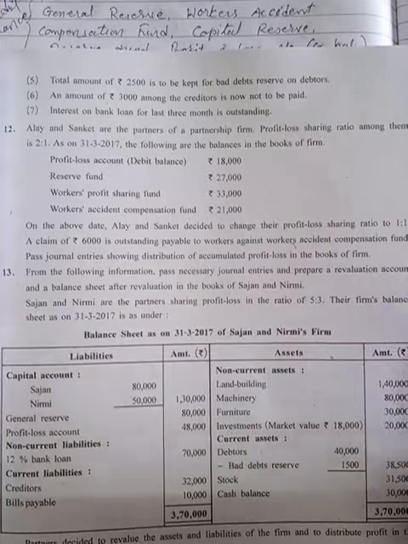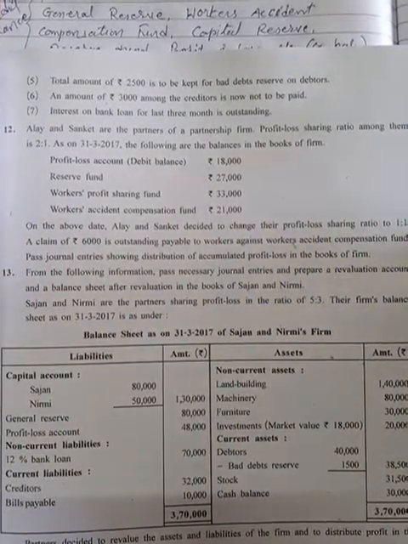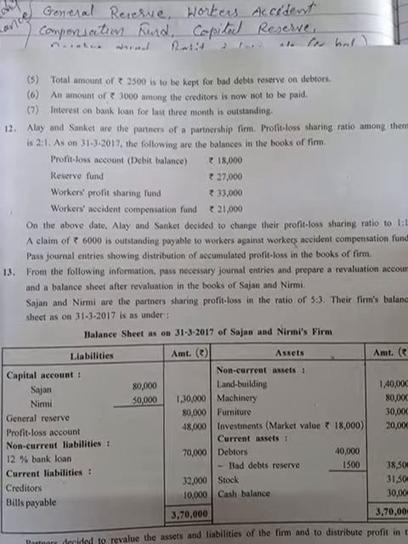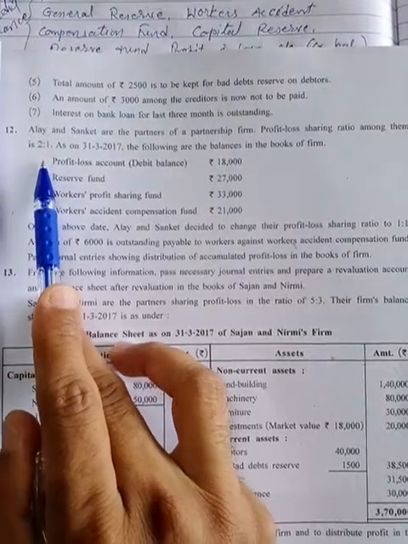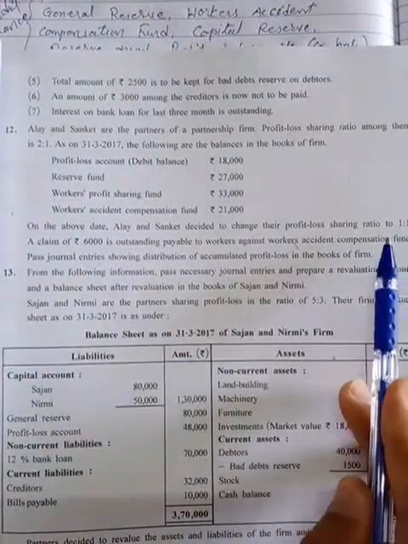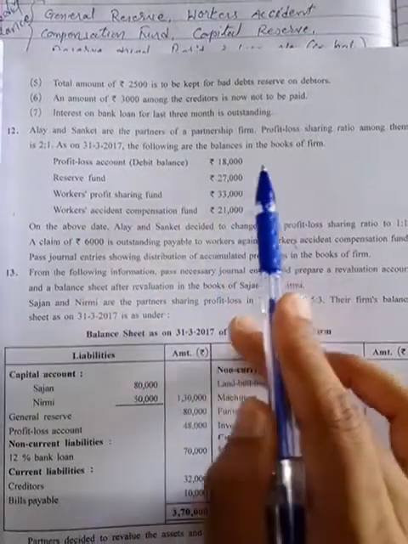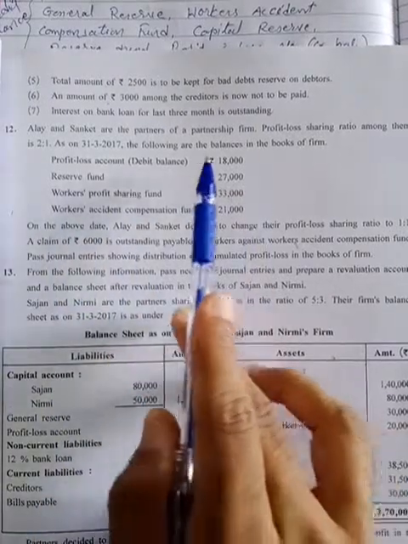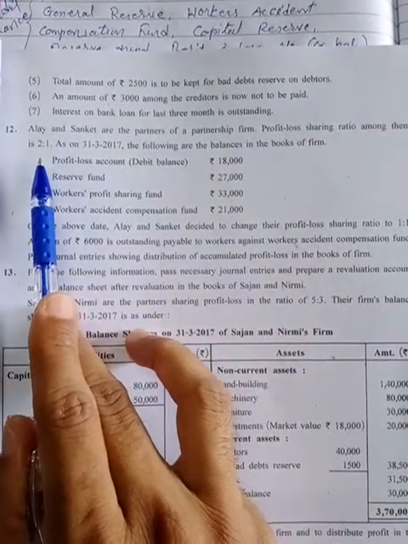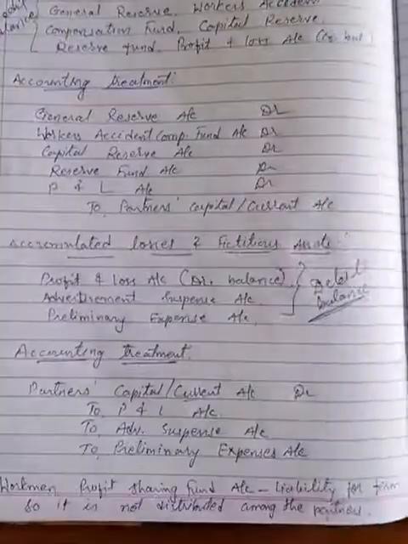The remaining will be our reserve profit, that is 21,000 minus 6,000 means 15,000 is our profit, and that will be distributed among the partners. And what is the profit loss sharing ratio? The old ratio in which they have to distribute. The new ratio is given, but in this new ratio these profits cannot be distributed because they are available before the change in profit loss sharing ratio. So these profits or losses should be distributed in their old ratio 2:1. So see, I am writing the information first of all, old ratio, new ratio, and then I will show you the journal entry. So see now,